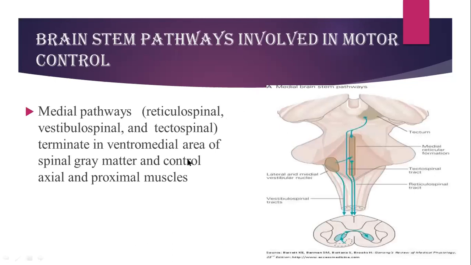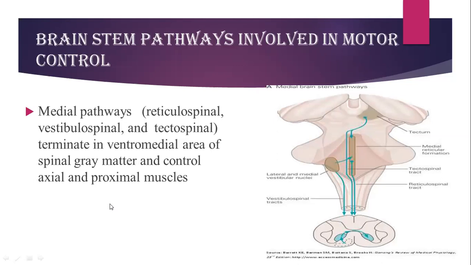Now, what are the influences coming from the higher centers? There are some medial pathways like reticulospinal, vestibulospinal, tectospinal. These are the tracts which terminate on the ventromedial area of the spinal cord. So these are the higher control over the spinal cord, and the spinal cord then will control the activity of axial and the proximal muscles.